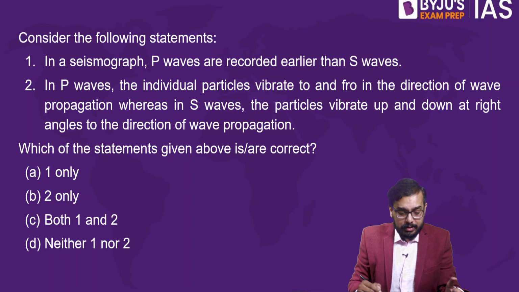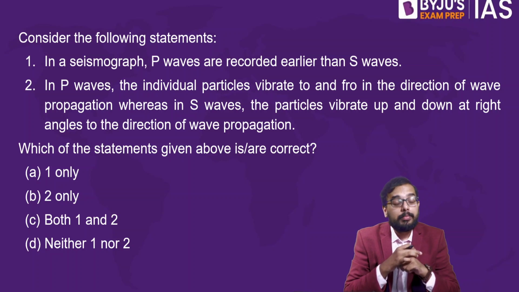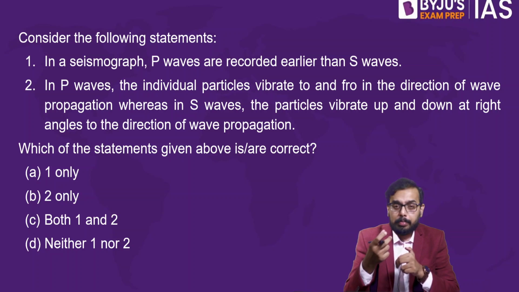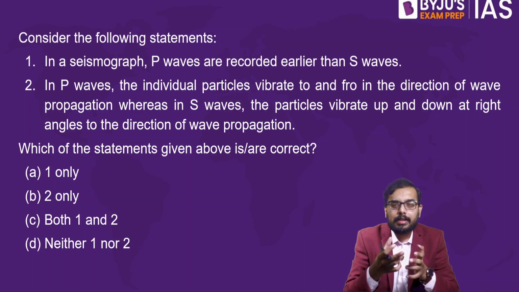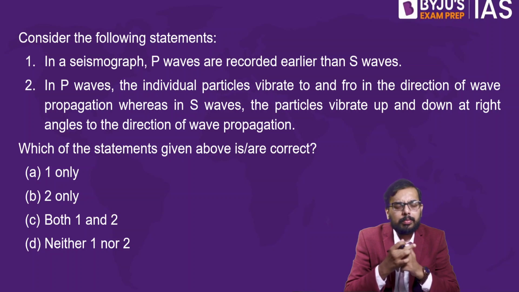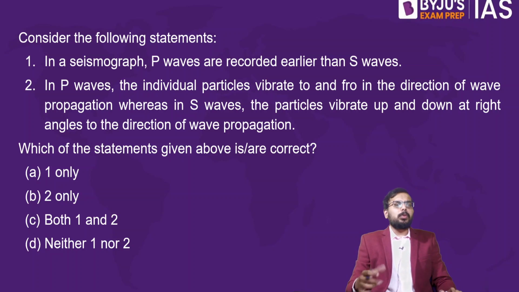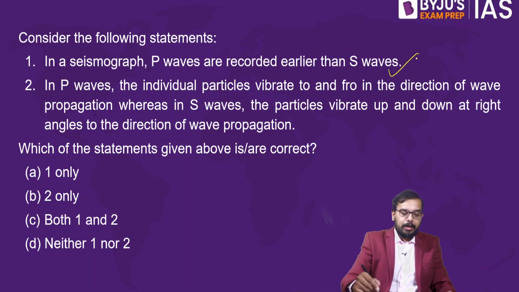Consider the following statements. Statement 1: in a seismograph, P waves are recorded earlier than the S waves. Is it true? The crux is that P waves move faster compared to S waves. Does the P wave move faster than the S wave? Yes, P waves are faster compared to S waves. So statement 1 is right.